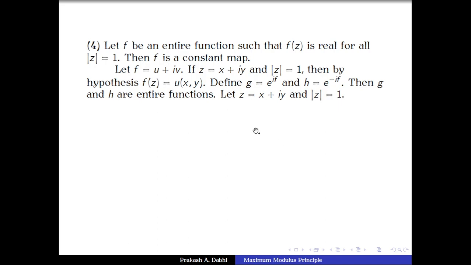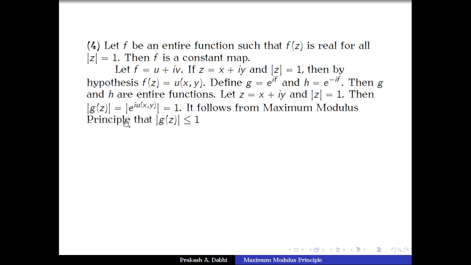Now we take any z equals x plus iy satisfying mod of z equal to 1. Then what will be mod of g(z)? Mod of g(z) is the same as mod of e power i u(x,y), because it is known to us that f of z has the form u(x,y) for every z equals x plus iy satisfying mod of z equal to 1.